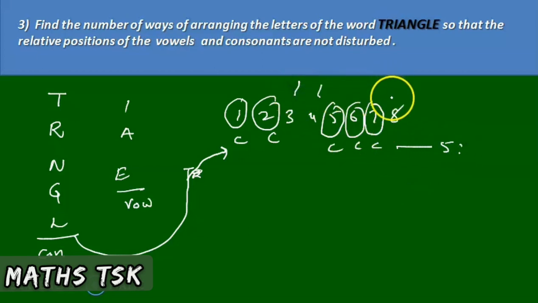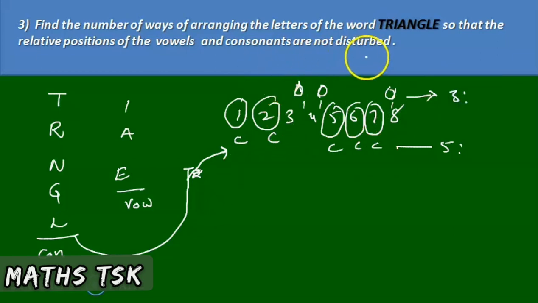Vowels: the places 3, 4, 8 are fixed, but we can change the vowels: I-A-E, I-E-A, A-E-I, A-I-E, E-A-I, E-I-A. So it can be done. The 3 vowels can be arranged in their own vowel places in 3 factorial ways.